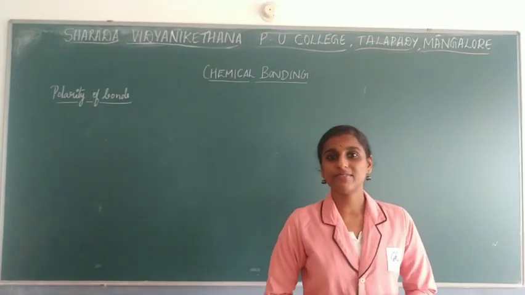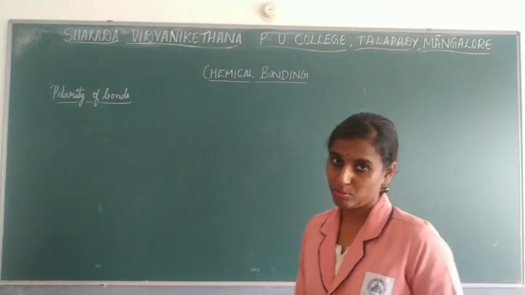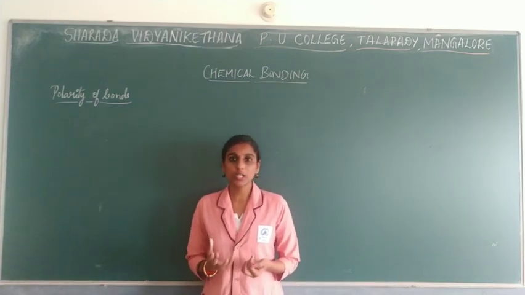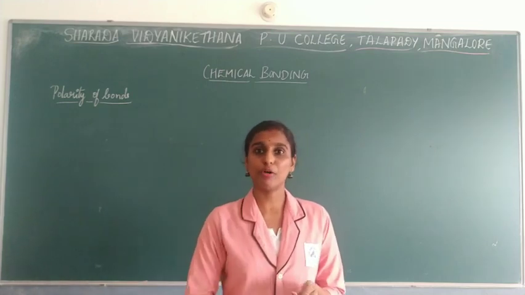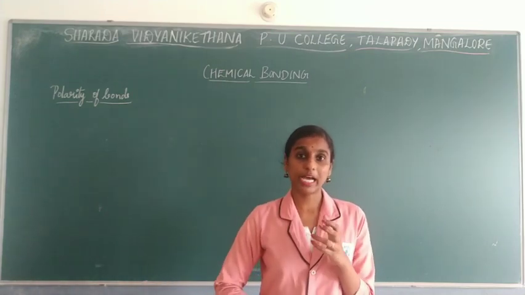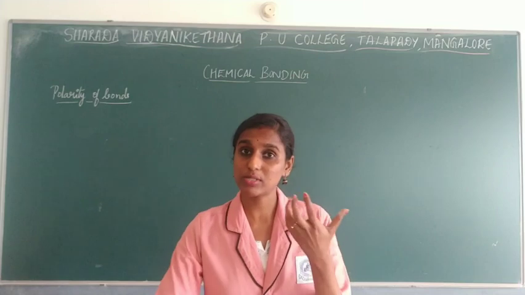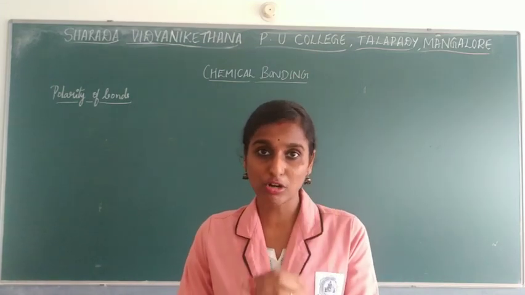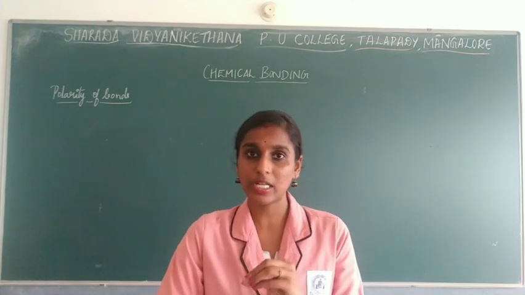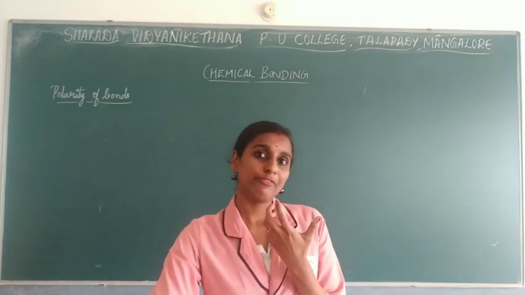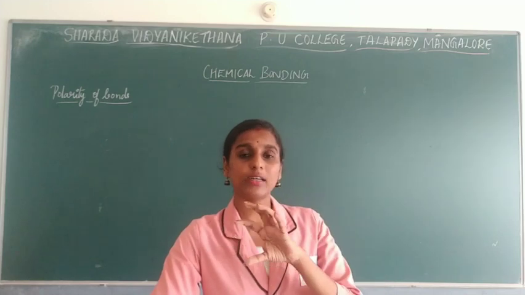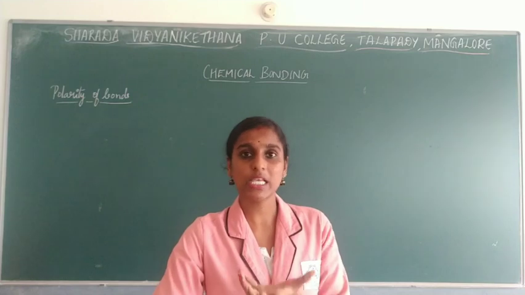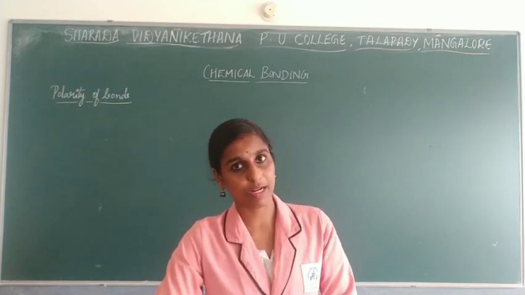So today we are going to deal with the chapter that is chemical bonding. In your previous classes you have learned about the Kossel-Lewis approach to bond formation, right? How ionic bond formation takes place was explained by Kossel, and Lewis explained it in terms of dot structures representing valence electrons. He also explained how to write covalent bonded structures, in the sense of how the sharing of electrons takes place between the two atoms. That was explained by Lewis.